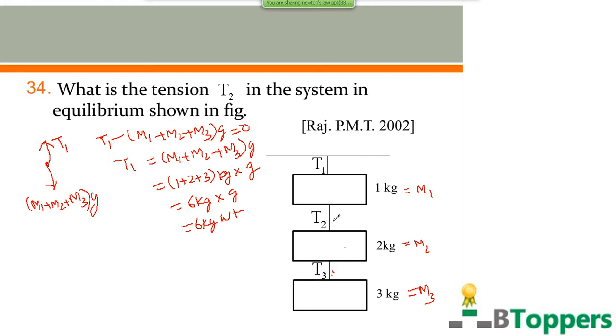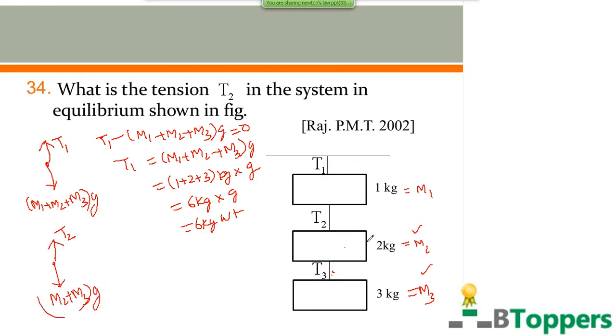Similarly, to find the tension T2 in the second string, you can consider the two blocks with masses M2 and M3 and the string between M2 and M3, all the three as one system. Then the free body diagram for the system will be like this. T2 acts upwards, and the weight of the system of masses M2 and M3 acts downwards.